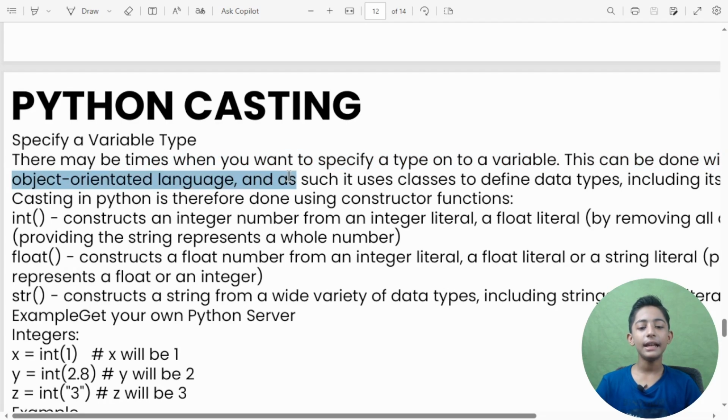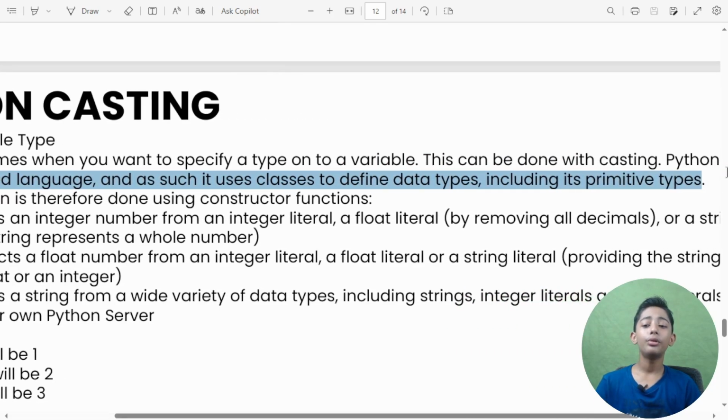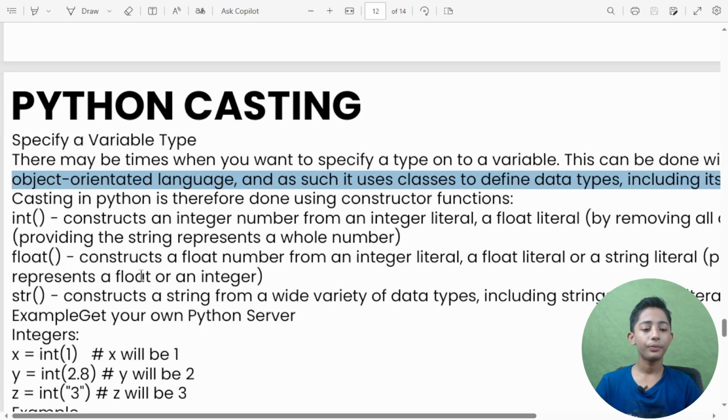object-oriented language. As such, it uses classes to define data types, including its primitive types.